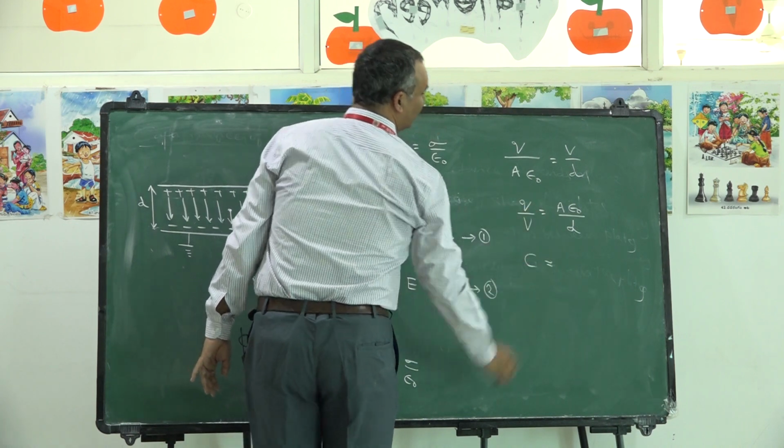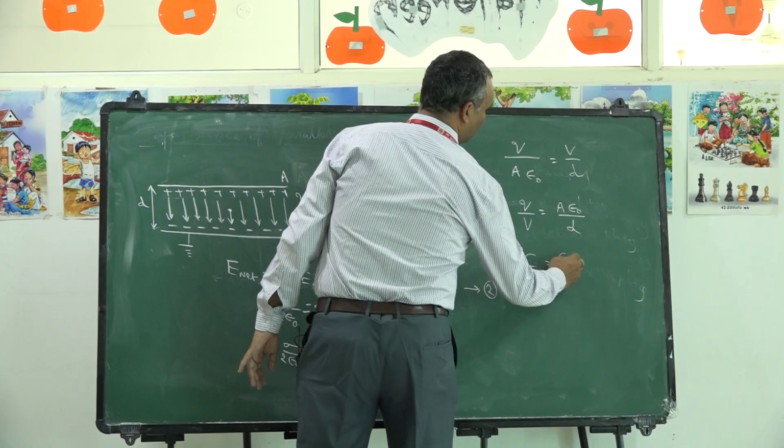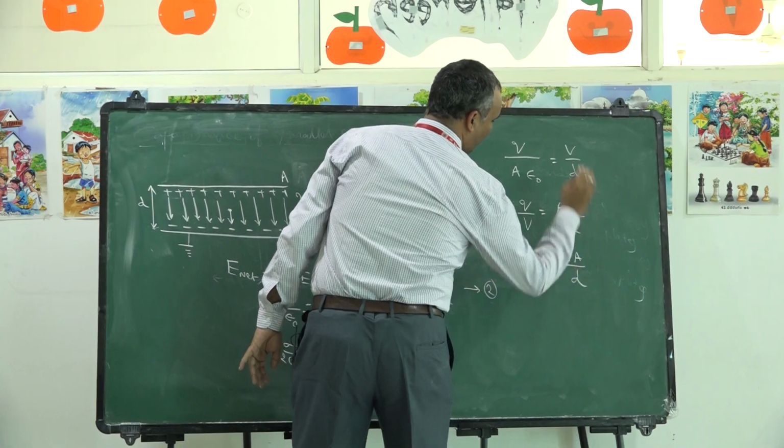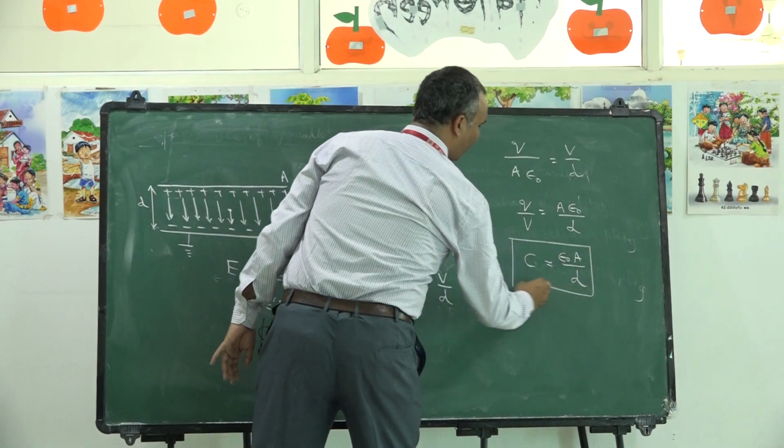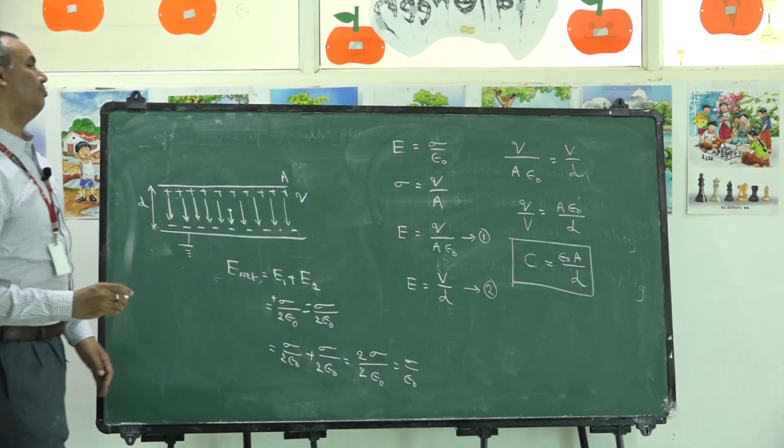So C is equal to epsilon naught A by D. This is the formula for capacitance of a parallel plate capacitor.